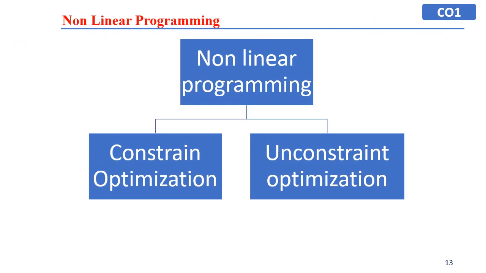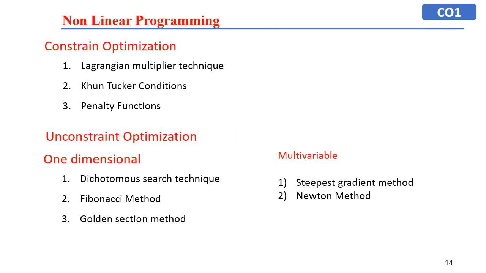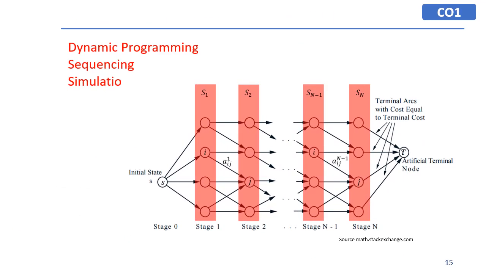The next part of the systems approach is non-linear programming. It has two types of problem, constrained optimization and unconstrained optimization. Constrained optimization techniques are the Lagrangian multiplier technique, Kuhn-Tucker conditions, and penalty functions. Unconstrained optimization has two varieties of problem, one-dimensional and multivariable. In one-dimensional, we can use the dichotomous search technique, Fibonacci method, and golden section method. In multivariable, the steepest gradient method and Newton method are used for analyzing the problem.